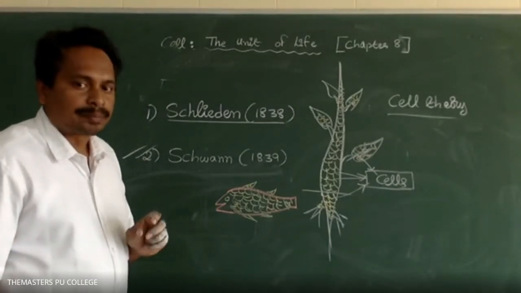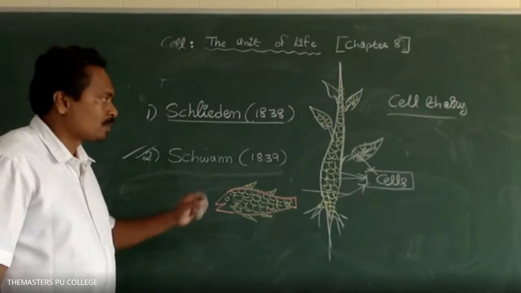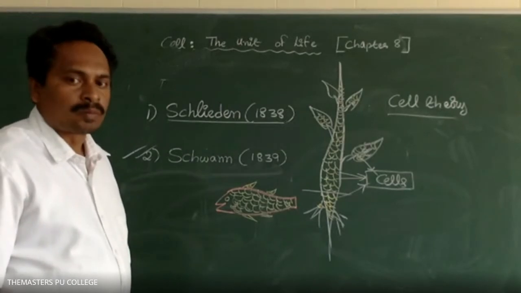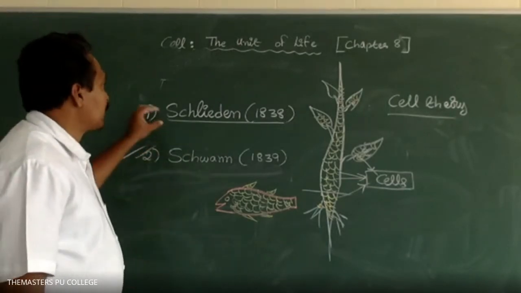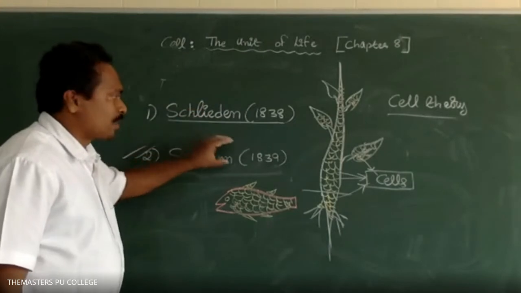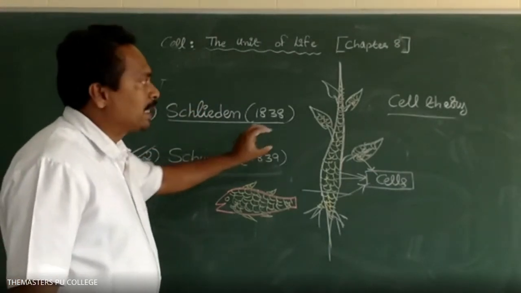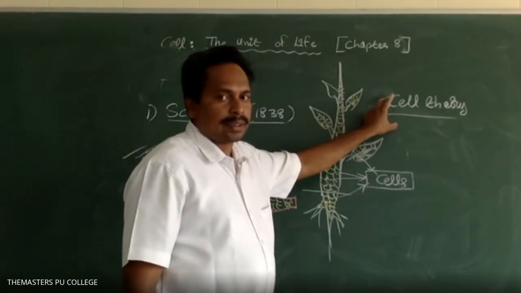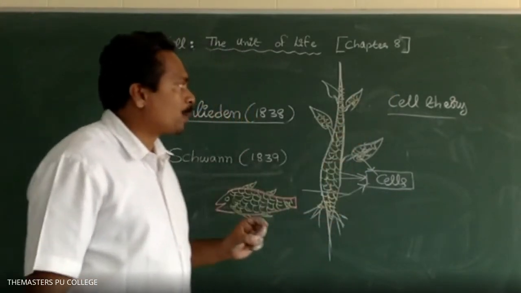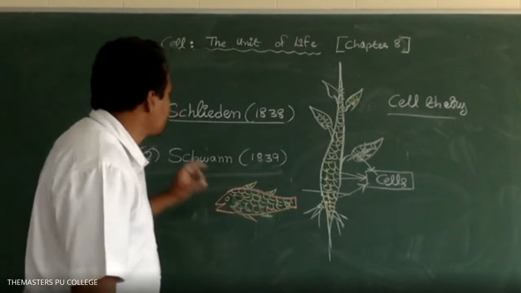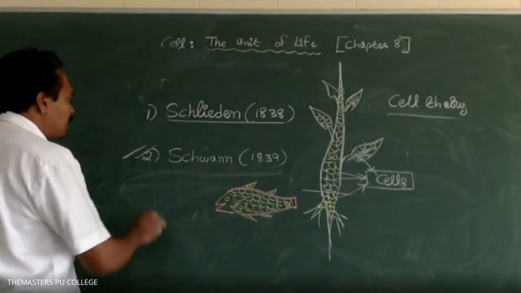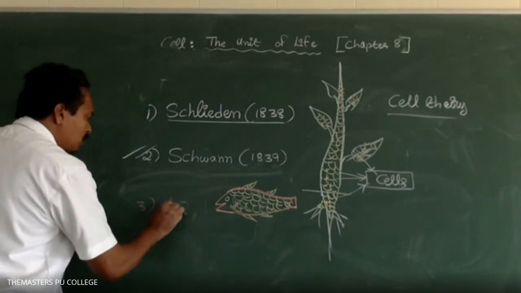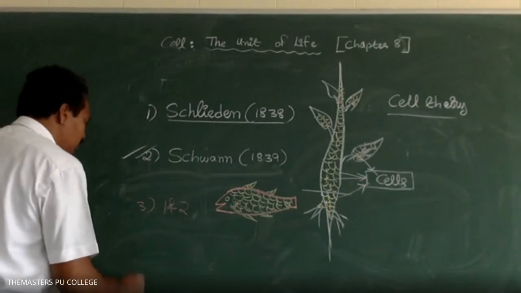Is it clear now? Yes, sir. Next, Schleiden and Schwann together formulated the cell theory, which is important from the objective point of view. Who proposed the cell theory? Option 1, Schleiden. Option 2, Schwann. Option 3, 1 and 2. Option 4, Robert Brown.